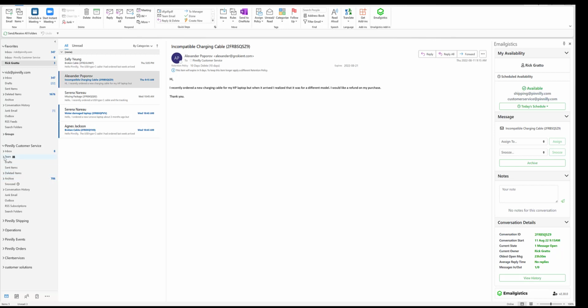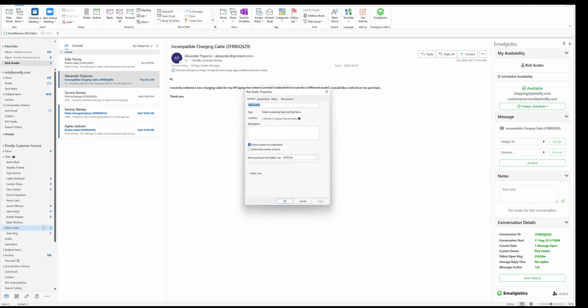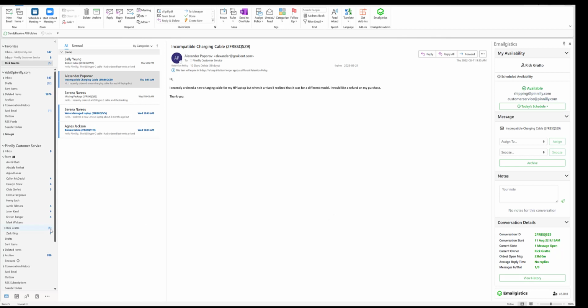In the team folder structure, you have a few different options. By default, Outlook will always show you how many messages are sitting in a person's folder that are currently unread. If you wish to see the total number of items in a user's folder, you can right-click, hit Properties, and you can show total number of items. Once you hit Show Total Number of Items and hit Apply, you'll see that the items count will be bracketed here, and Rick has 5 items in his folder. This will allow you to see how many messages are in each folder without worrying about the unread count.